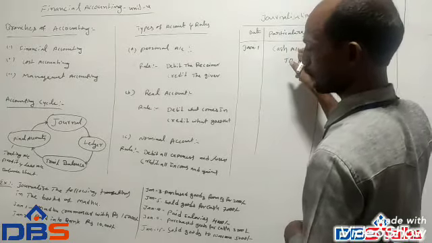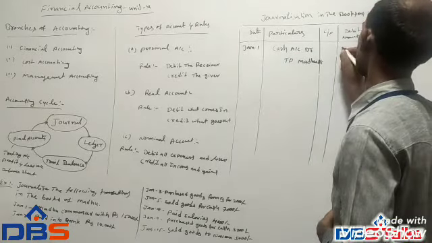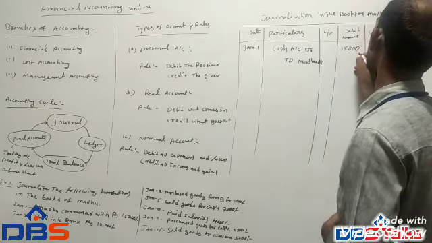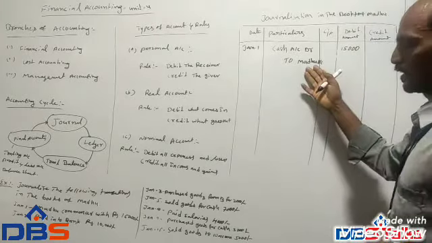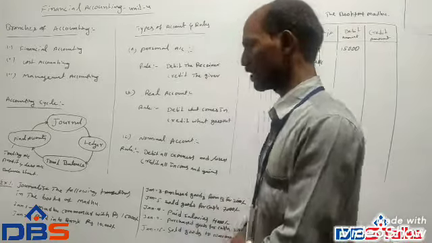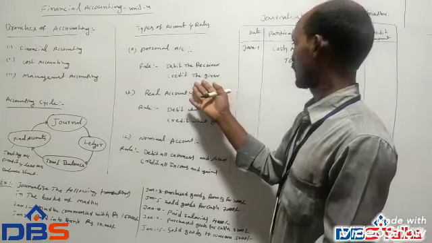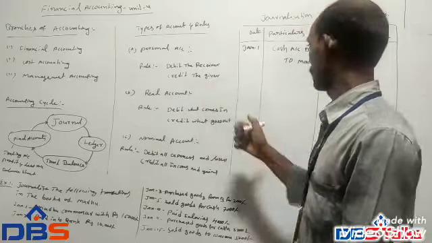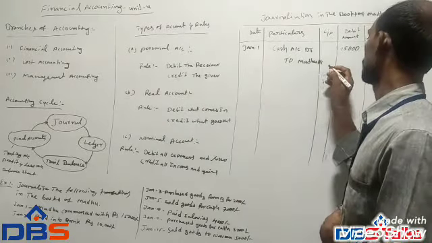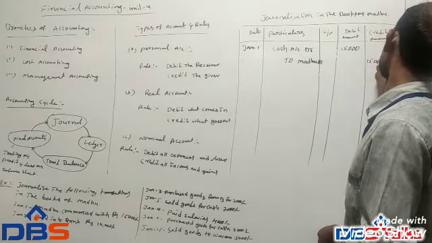Cash means what comes into the business. Debit 15,000. And Madhu is the name of a person. Here, in a personal account, credit the giver. So Madhu is on the credit side, 15,000.